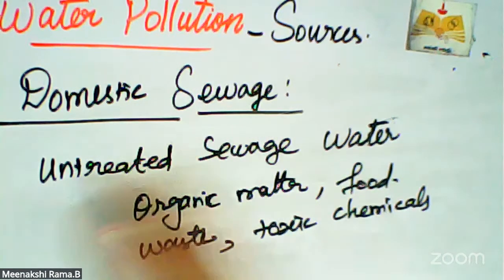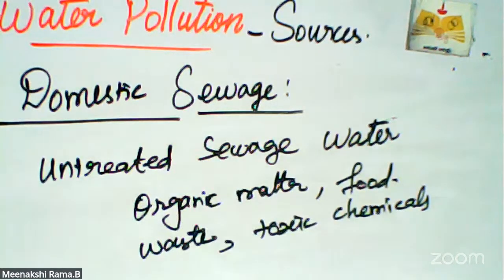So definitely it will affect the living organisms present in water bodies. The largest source of water pollution in India is untreated sewage.